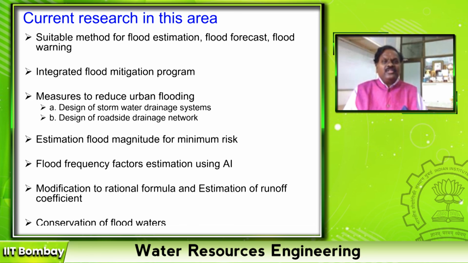And measures to reduce urban flooding, proper design of stormwater drainage systems and roadside drainage networks, estimation of flood magnitude for minimum risk, flood frequency factors using artificial intelligence techniques, and modification of the rational formula, especially estimation of the runoff coefficient. The other way is to conserve flood water. When rain is falling more and more, you store it more and more in the area, so your flood discharge reduces. These are all current research going on in the area of floods.